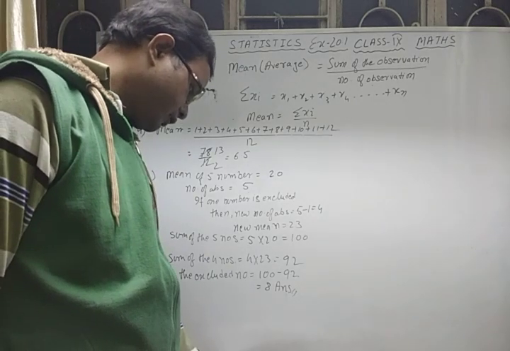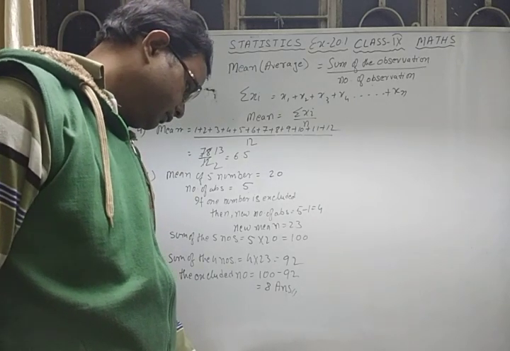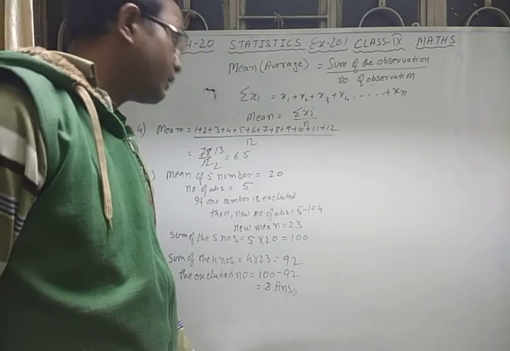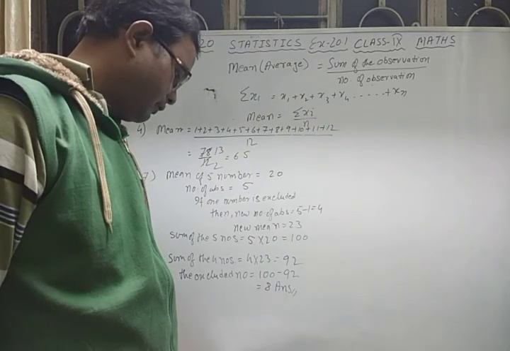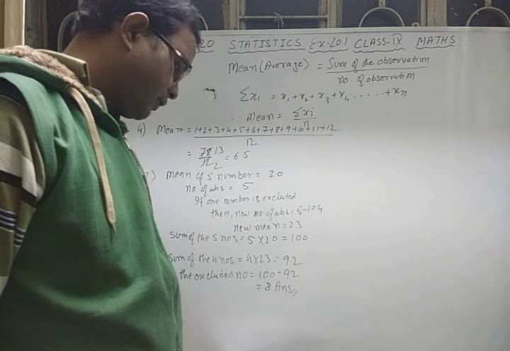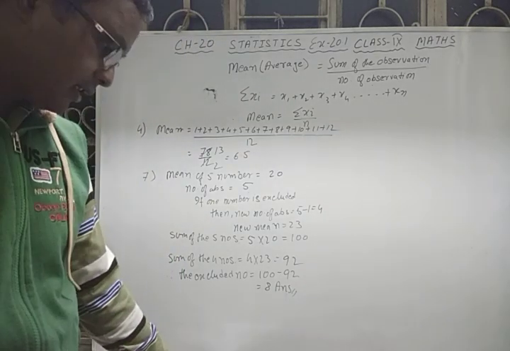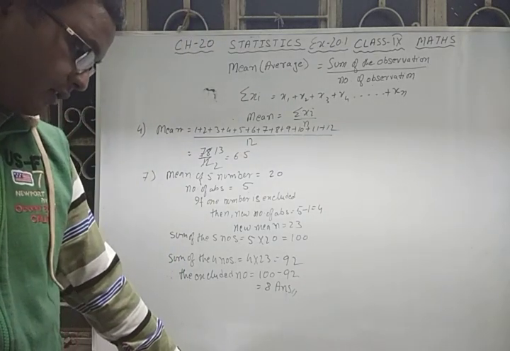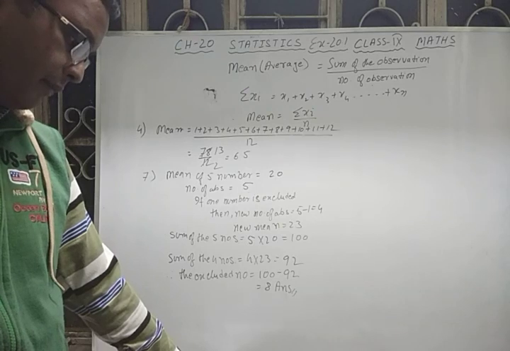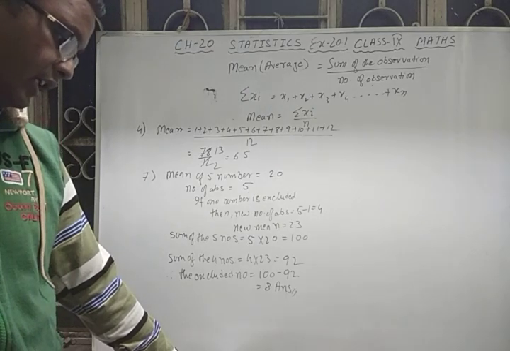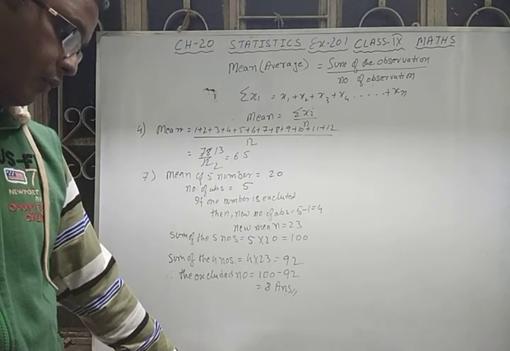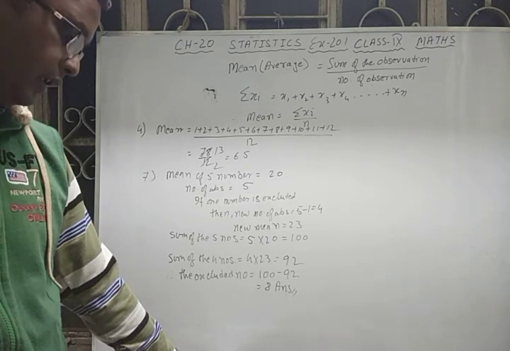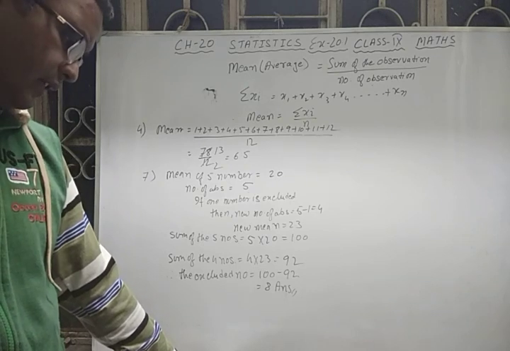One more question I am going to explain to you, that is question number 11. It's very important. The mean weight of 8 students is given as 45.5 kg. 2 more students whose weights are 41.5 kg and 53.3 kg are joined in the group. What will be the new mean? That's an easy question.